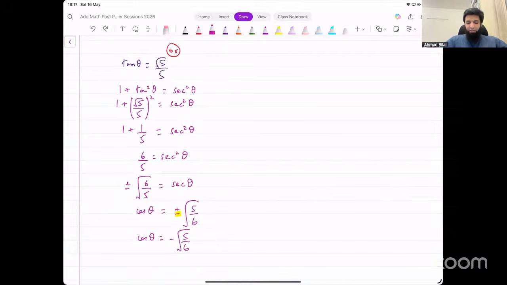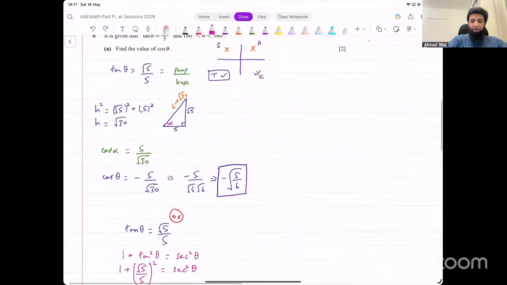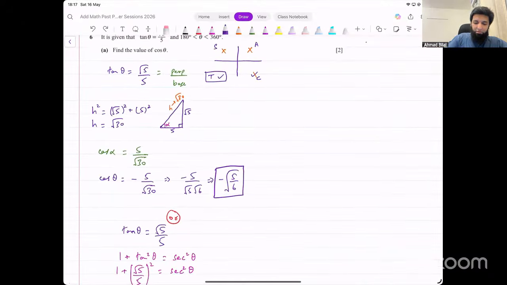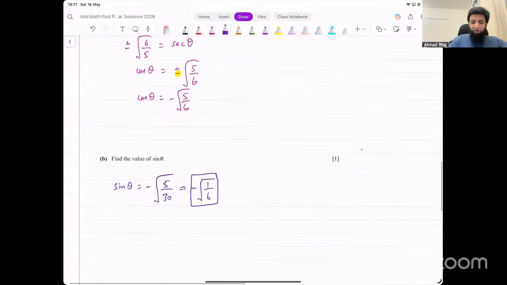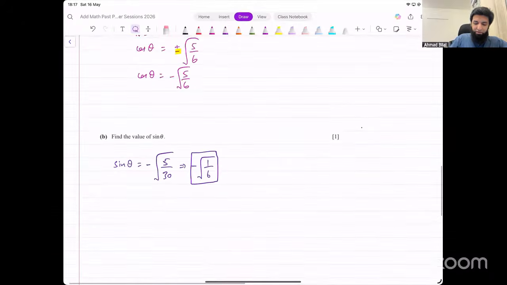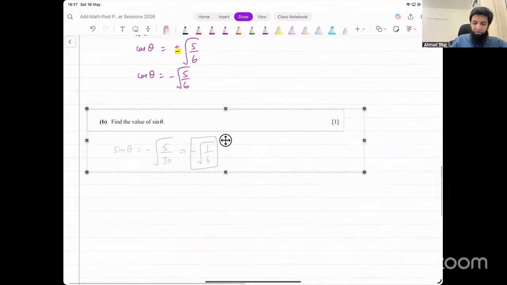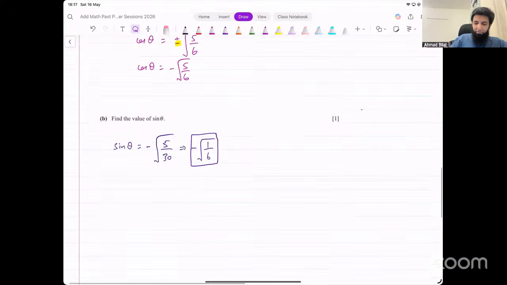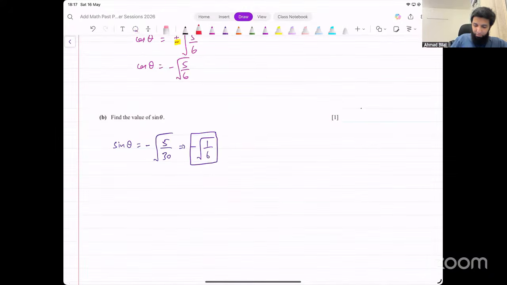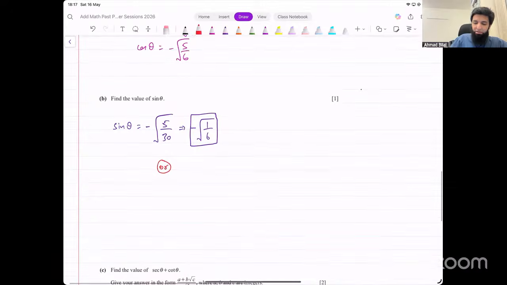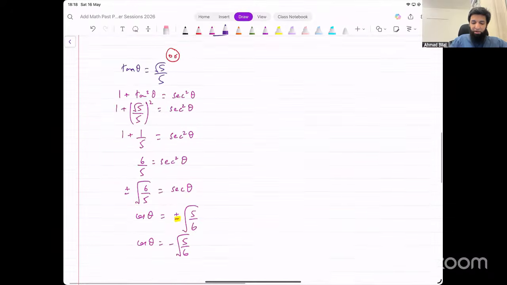Okay. Now, once you've got cos theta, we already had tan theta given. You can use identities now to find the value for sine theta as well, right? So if you wanted to use this identity method, once you've got tan and cos, you can use tan theta identical to sine theta over cos theta, input values in that. What was the value for tan theta?